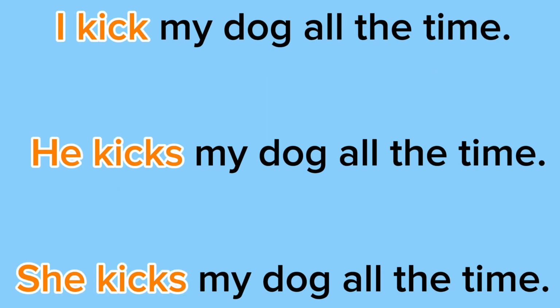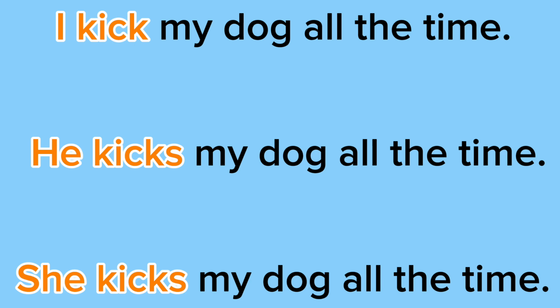Okay, so the first sentence says, I kick my dog all the time. So notice how when I'm saying I, the verb is just kick. But then when we look at the next sentence, it says, he kicks my dog all the time. We wouldn't say he kicked my dog all the time. We would say he kicks my dog all the time.